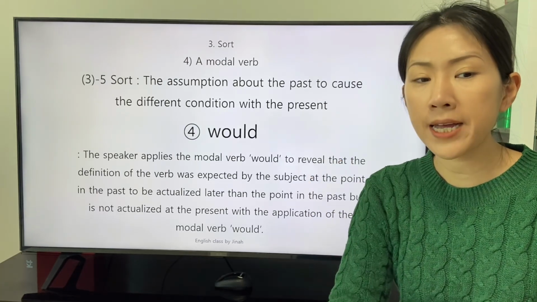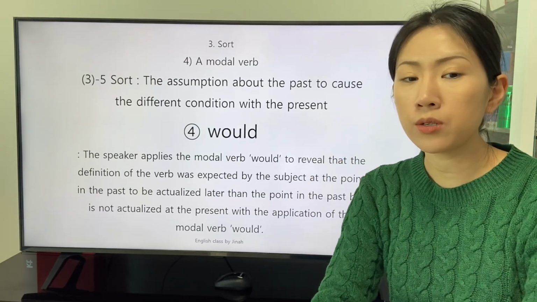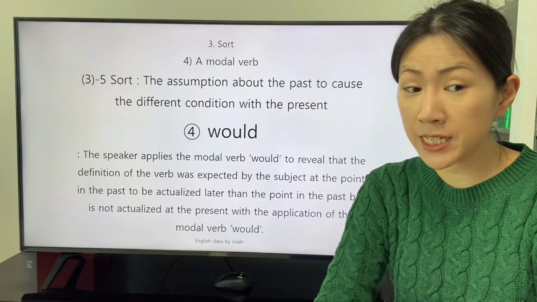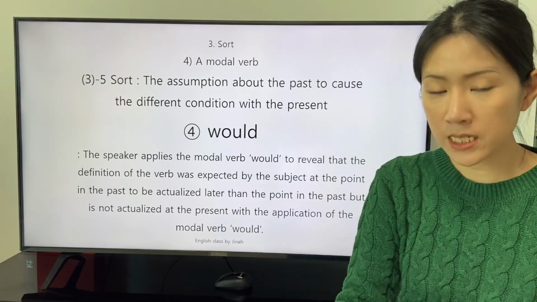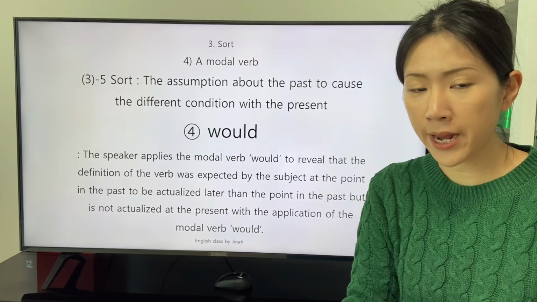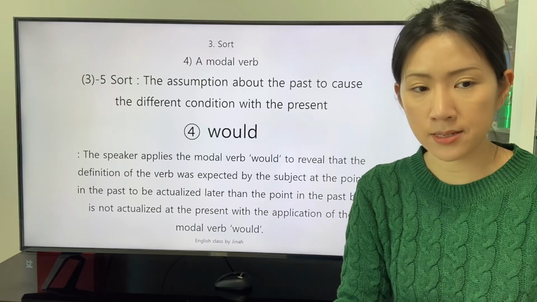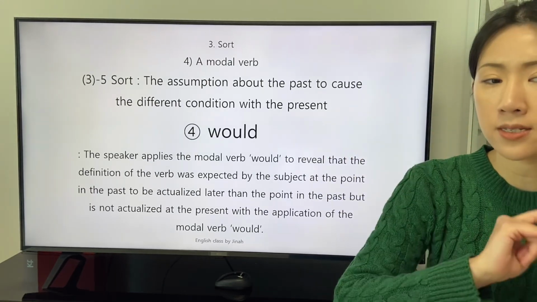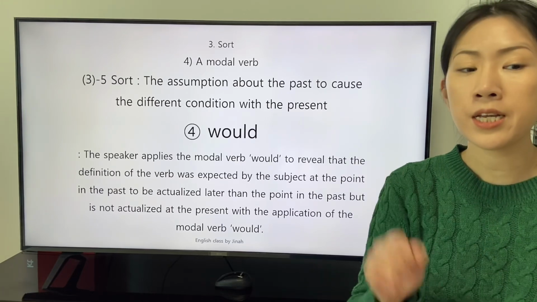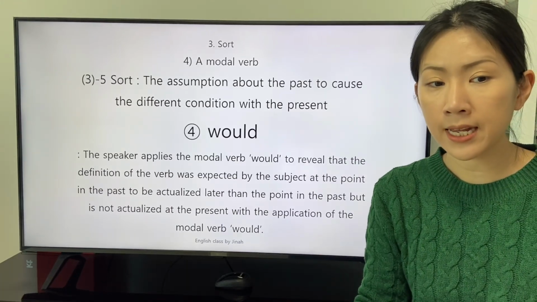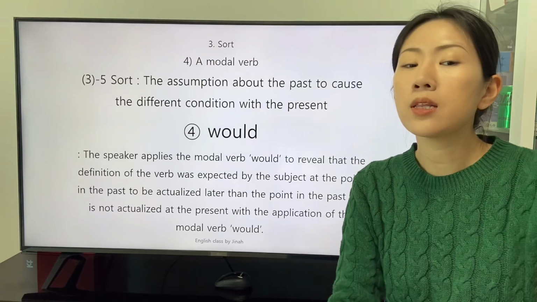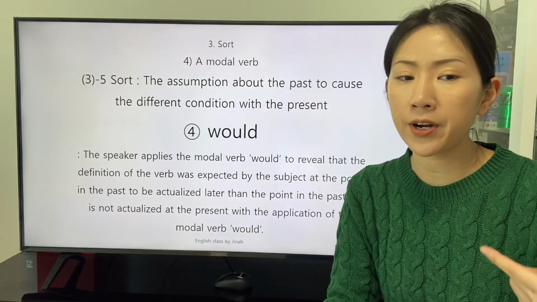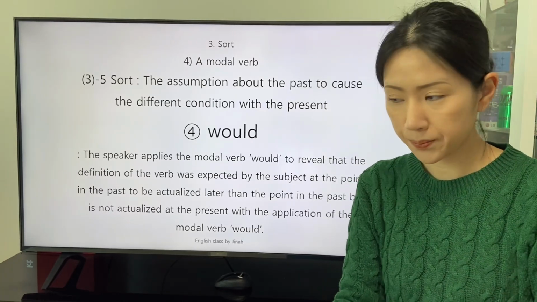The speaker applies the modal verb would to reveal that the definition of the verb was expected by the subject at the point in the past to be actualized later than the point in the past, but is not actualized at the present with the application of the modal verb would.